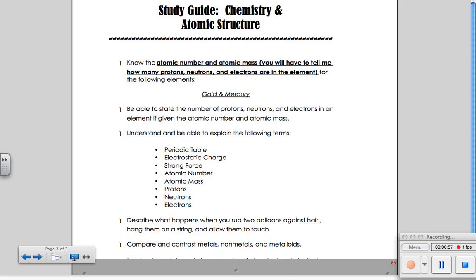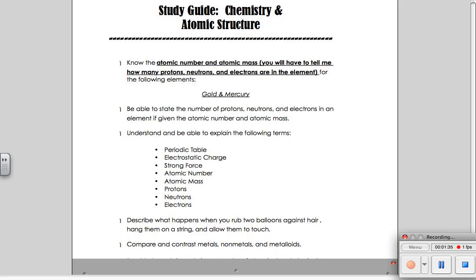Another thing that I'm going to ask you is to compare and contrast metals, nonmetals, and metalloids. And what I might have you do is take, let's say, metals and nonmetals, and I'm going to say, list two differences between the two. Well, one thing that you could use is you could say that metals are very shiny, and in science, instead of shiny, we use the word luster. So metals have a very high luster. Nonmetals, on the other hand, do not have a very high luster. They're not shiny, they're dull. So you could use that as one.